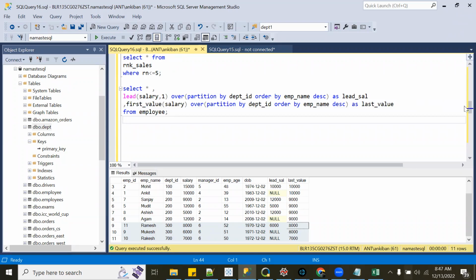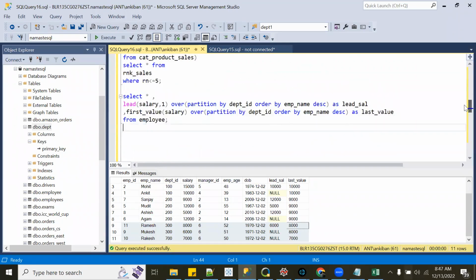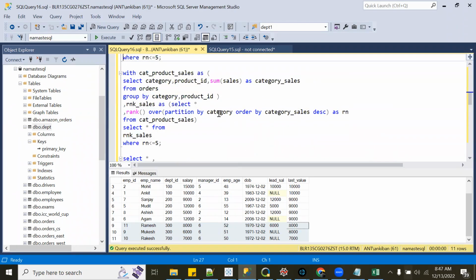I'll be sharing some questions, so make sure you solve them by tomorrow so that we can discuss in the next session if you have any doubts, and we'll see how we can do aggregation as well using window functions.